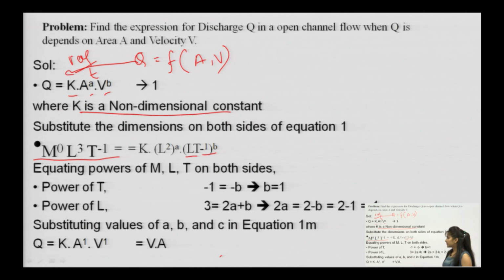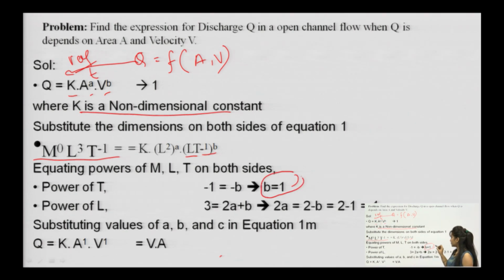Now, we will be equating the powers of M, L, T on both sides. The power of mass is not there on either side, so we will not compare mass. Coming to the power of T, here T is minus 1, so minus 1 is equivalent to minus b, or from here you can conclude b equals 1.